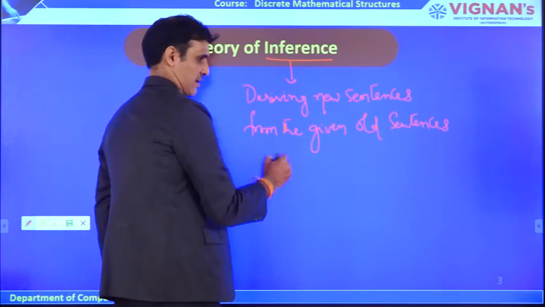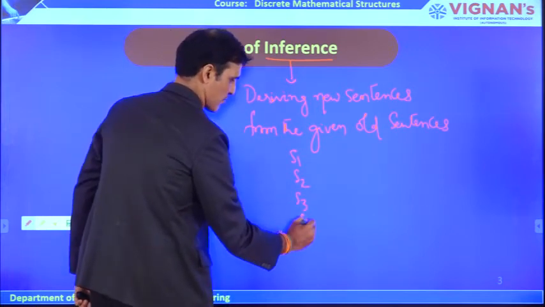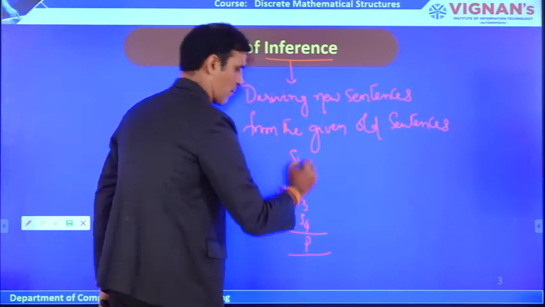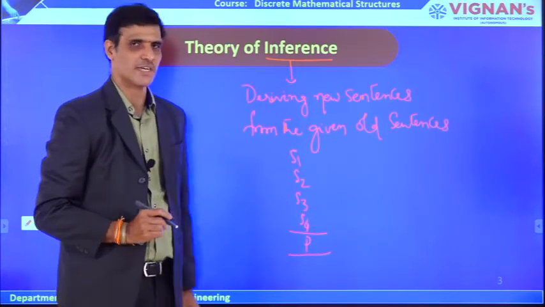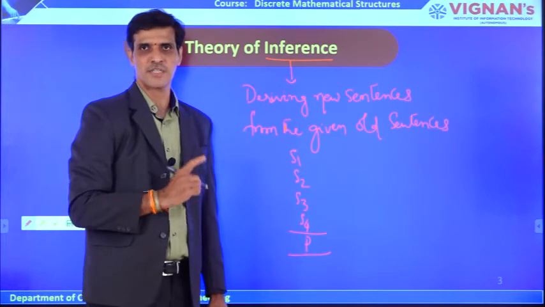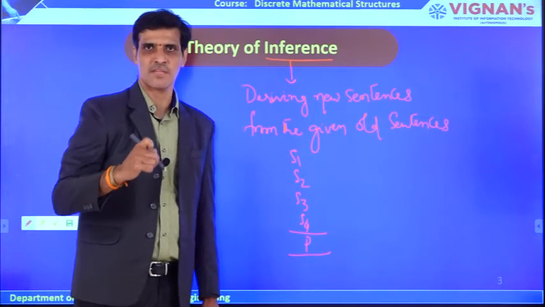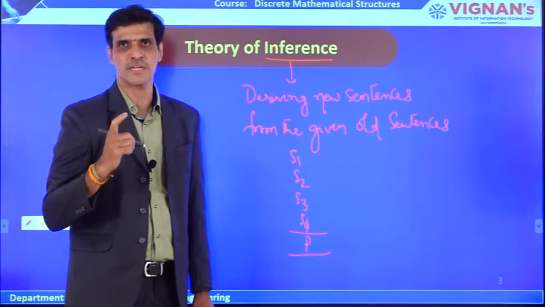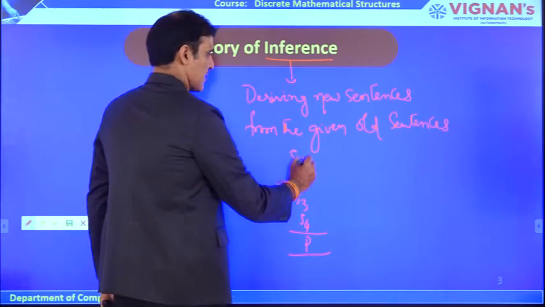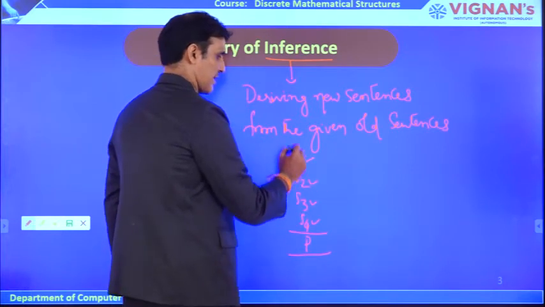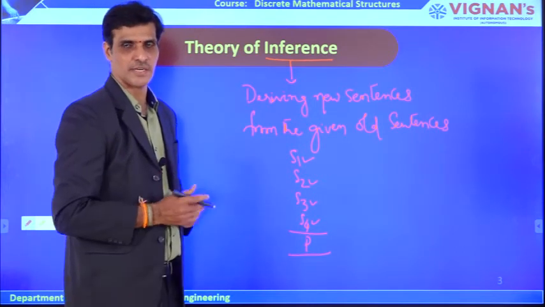Suppose I have been given some sentences like S1, S2, S3, S4, and I want to check whether P is derivable from the given set of sentences or not. This is the main subject of mathematical logic. In our introductory class, I said the main subject of mathematical logic is mathematical proof. That is what we are trying to do here. These sentences may be atomic sentences or complex sentences.